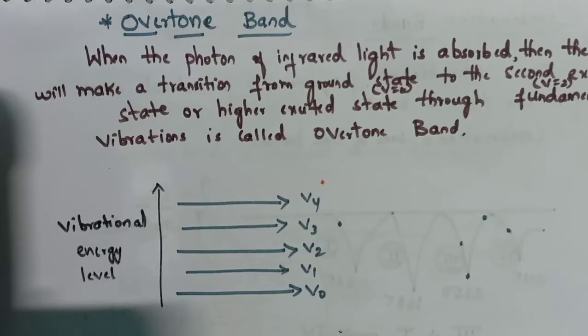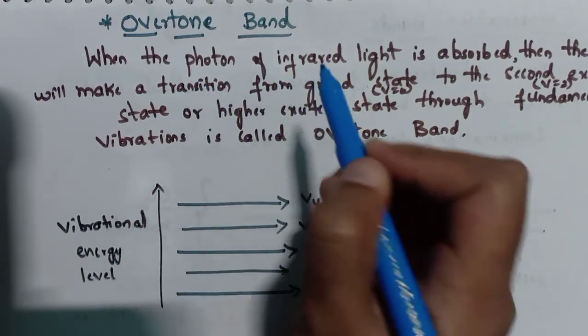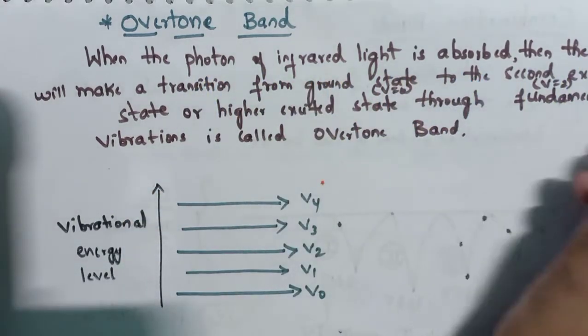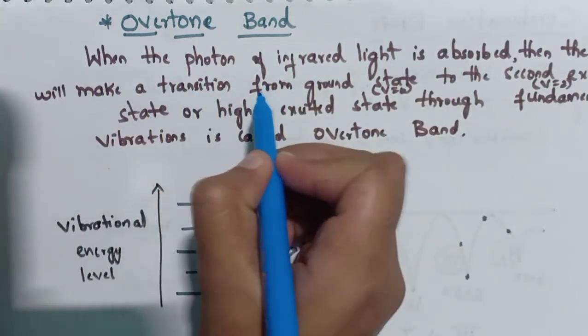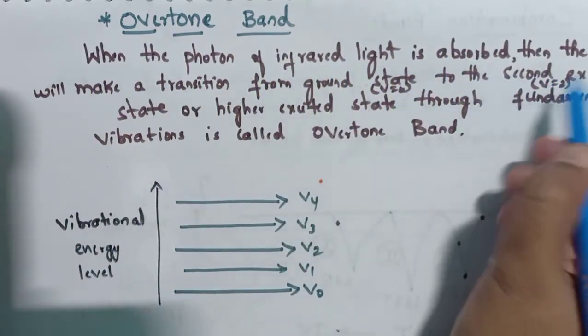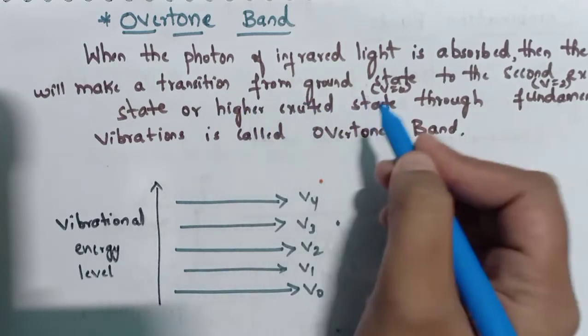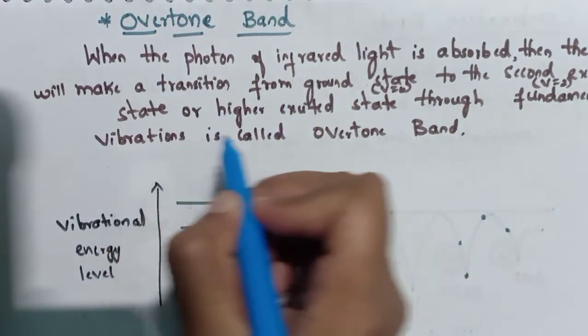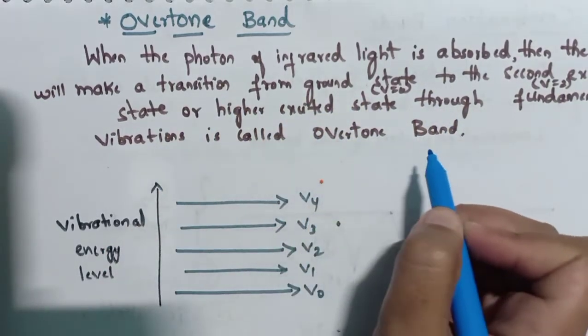Now let us study about overtone bands. Coming to the definition, when the photon of infrared light is absorbed, the molecule will make a transition from the ground state to the second excited state or a higher excited state through the fundamental vibrations. This is called overtone bands.